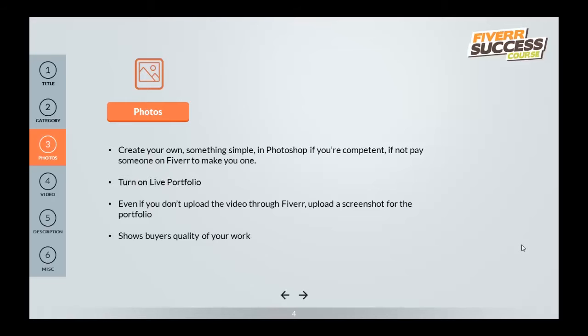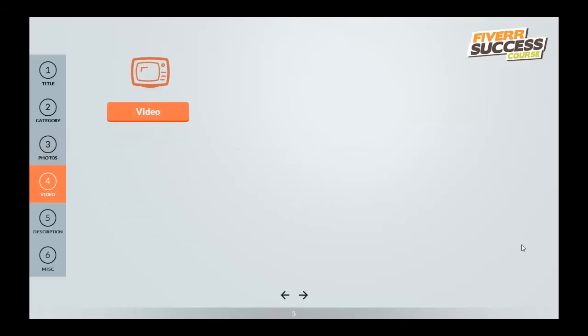Now, the most important thing is you're going to want to turn on live portfolio. The reason for this is because every time you deliver the gig, you're going to be uploading the video to your buyer, and that's going to be showing up in your portfolio. That way, future potential buyers can look at your work and see whether or not they want to buy your gig. If you're unable to upload the video to your buyer for some reason because it's too large or something of that nature, then you can just upload a screenshot and it'll still show up in your portfolio.